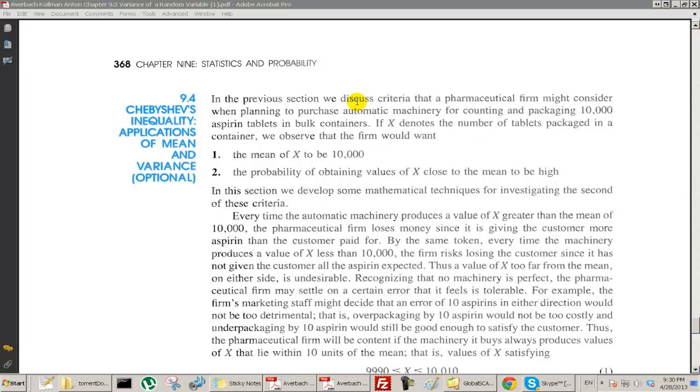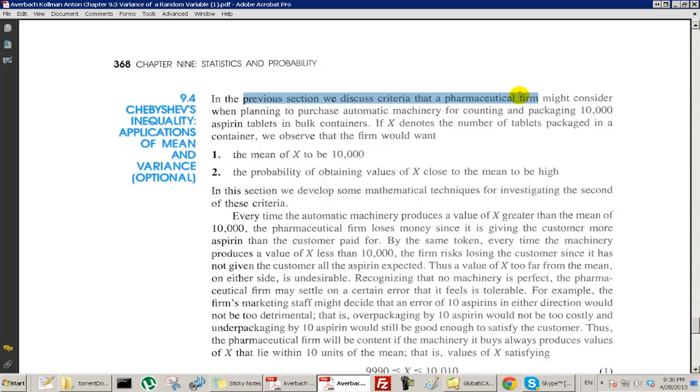So we talked about already in the previous section, we discussed a pharmaceutical firm that's planning to package aspirin. They want to get 10,000 aspirin into each container, and we let X denote the number of tablets packaged. And we observed that the firm would want the mean of X to be 10,000. So we want to have, on average, 10,000 aspirin in each box.